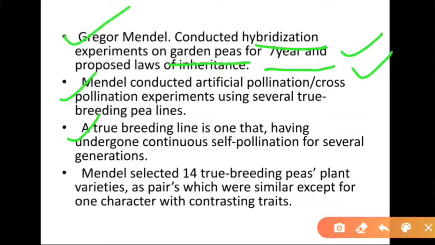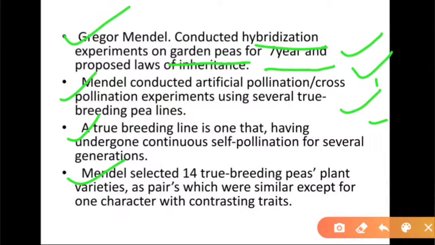A true breeding line is one that has undergone continuous self pollination for several generations, so those plants can be self pollinated from one generation to the next, for 1 to 7 generations.